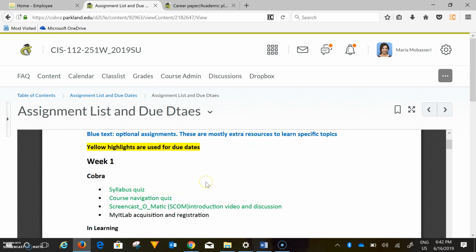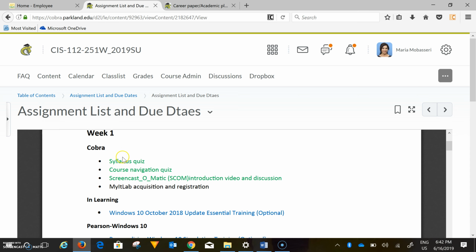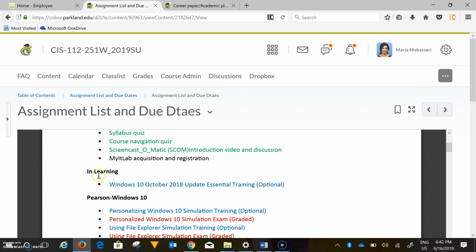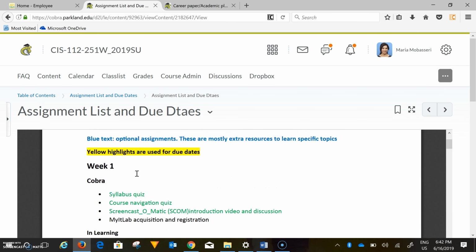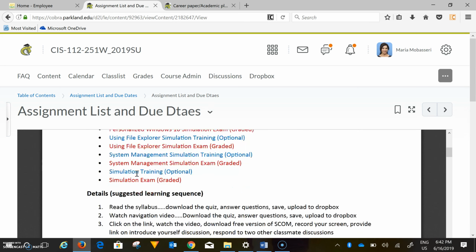Yellow highlights show the due dates. So you'll see that each week is highlighted as week 1. We have 8 weeks in the summer, so there's week 1 through week 8. And here you see that I have outlined everything you need to do. There are some items from InLearning. I will create a second video that will go over InLearning, where InLearning is, where my IT lab is, and how you go about doing these.